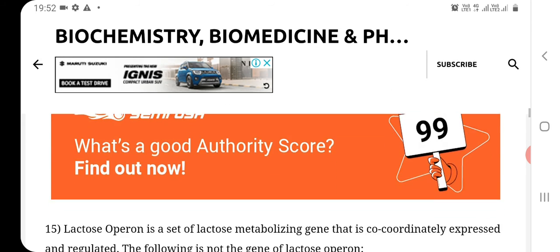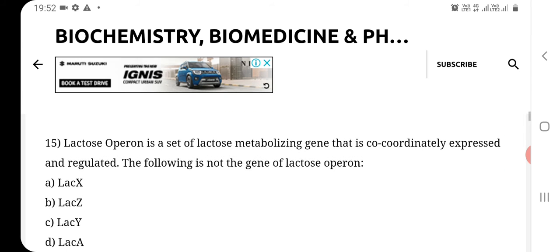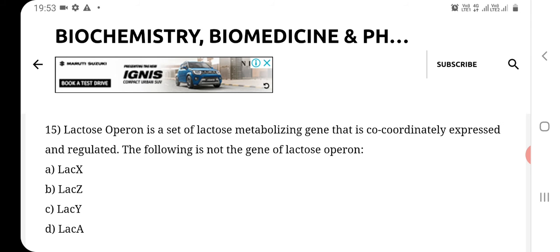Now question number 15. Lactose operon is a set of lactose metabolizing genes that is coordinately expressed and regulated. The following is not the gene of lactose operon. Option A, LAC-X, option B, LAC-Z, option C, LAC-Y, and option D, LAC-A. So the correct answer of this question number 15 is A option, that is LAC-X.